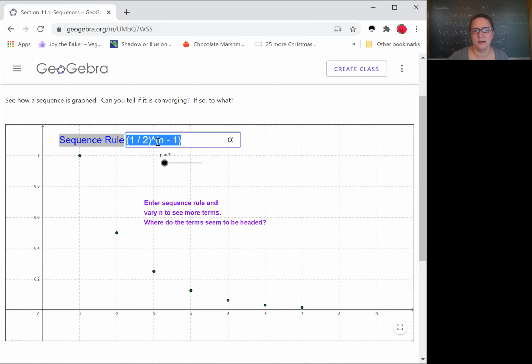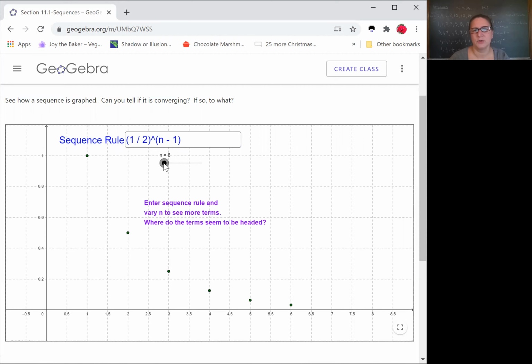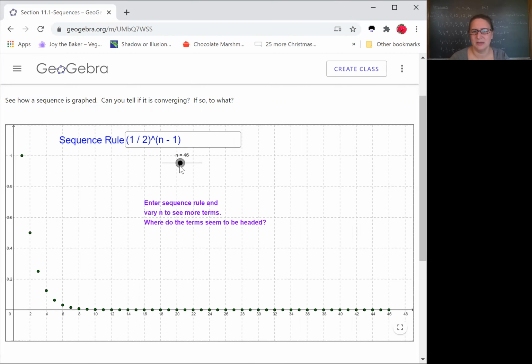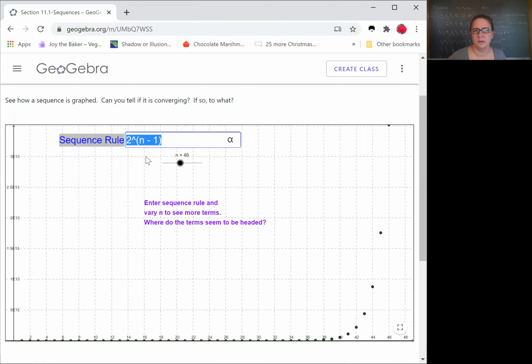But again, you can see what happens here. They're getting very, very small, right? So this is exactly what we expect. We see that like an exponential, right? Because this is an exponential. If I instead did 2 to the n, it would get very big, right? Very big, very fast. So this is going up here.